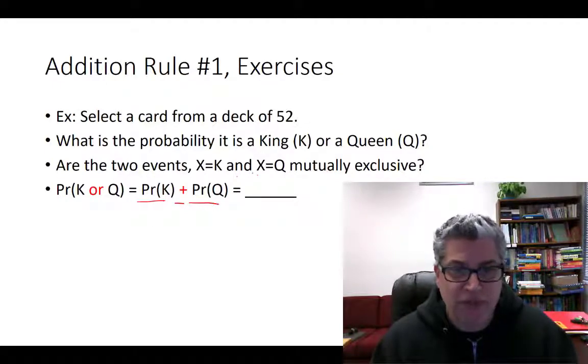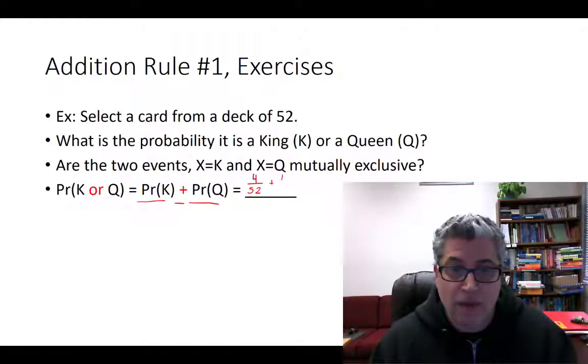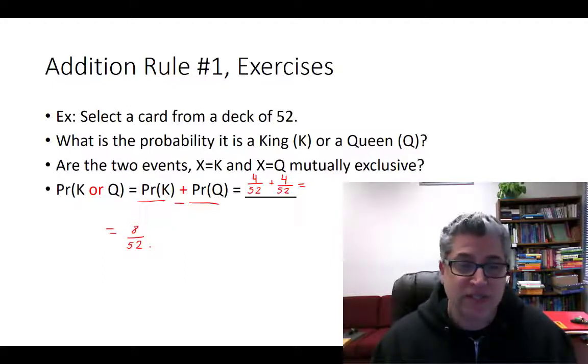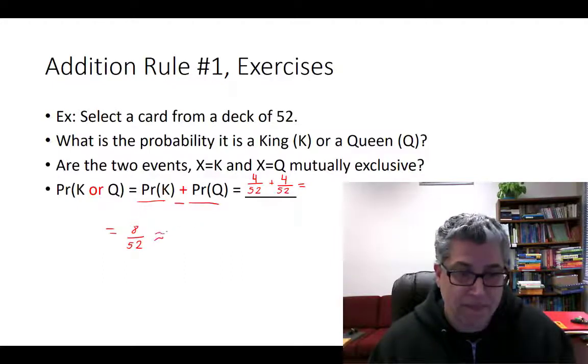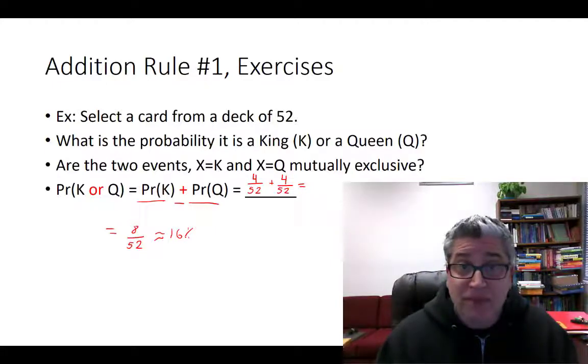So the probability of a king or a queen is the probability of a king plus the probability of a queen. So what is the probability of a king? Well, there are 4 kings in a deck of 52. There are 4 queens in a deck of 52. That gives us 8 out of 52, which is around 16%. Easy, I'm telling you.